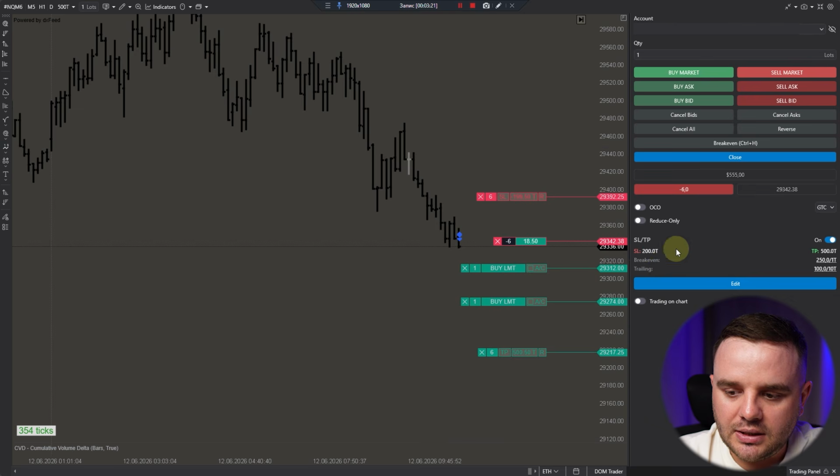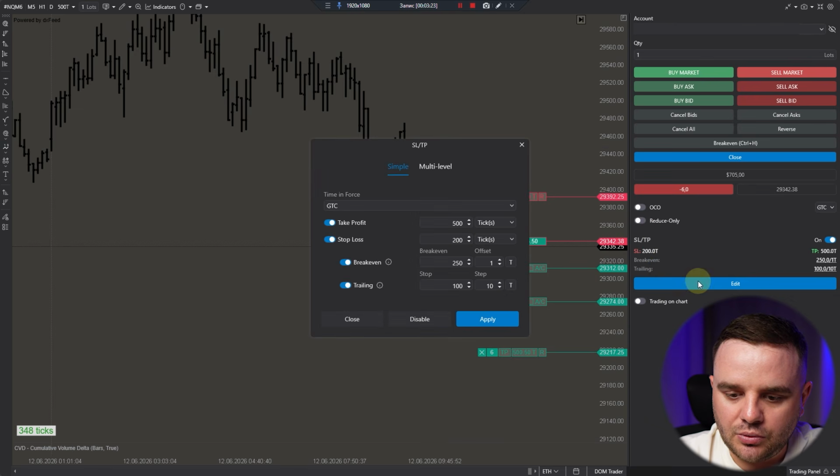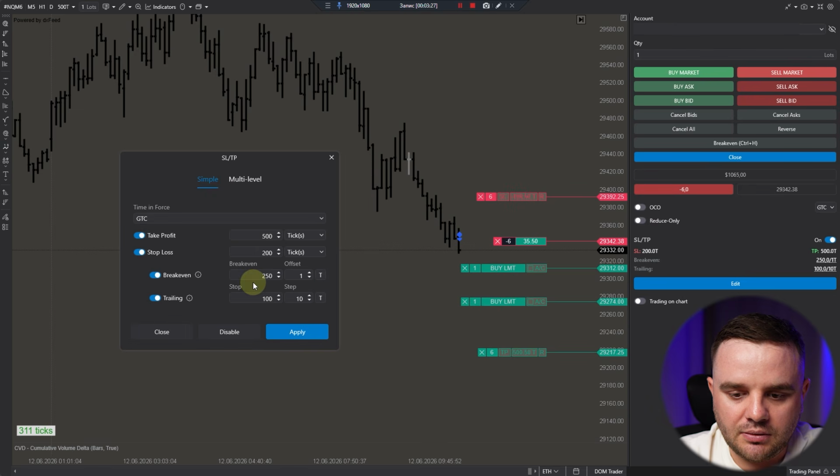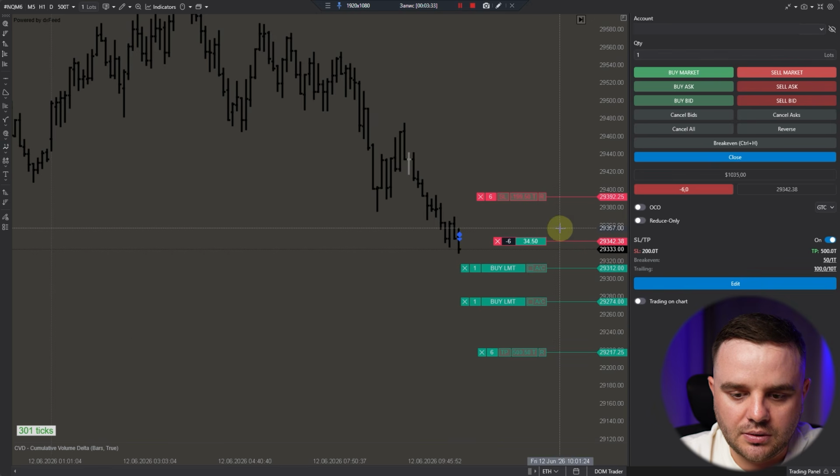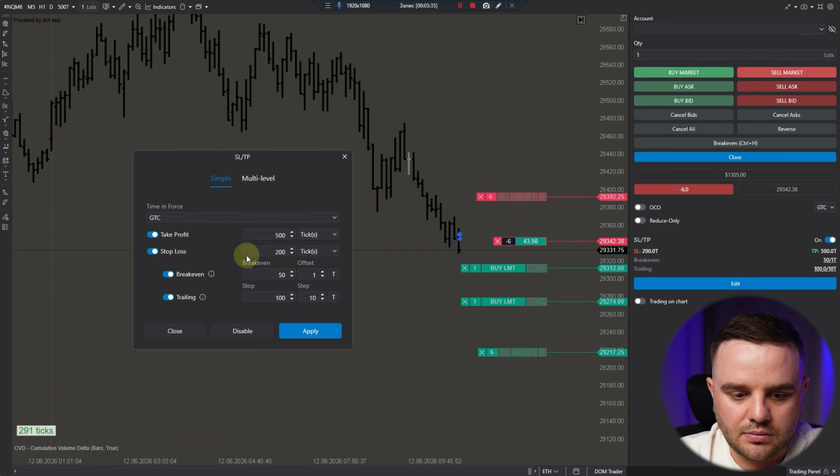Additionally, regarding stop loss and take profits, you also have here the settings where you can, as you can see, set up break even. For example, let's assume after 50 ticks, price goes into break even. If that would be 50 ticks, you can see break even, price moved into break even.